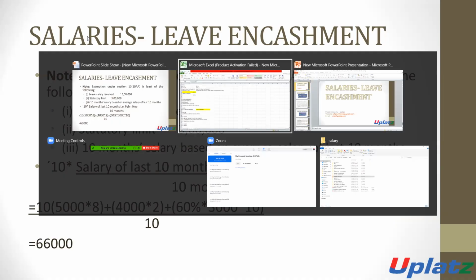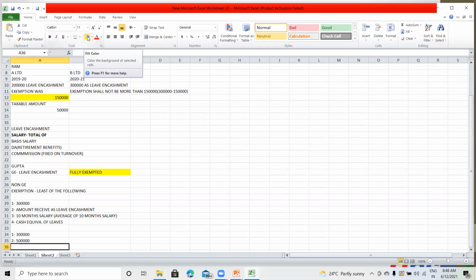The salary was 5,000 into 8, plus 4,000 into 2, plus dearness allowance.